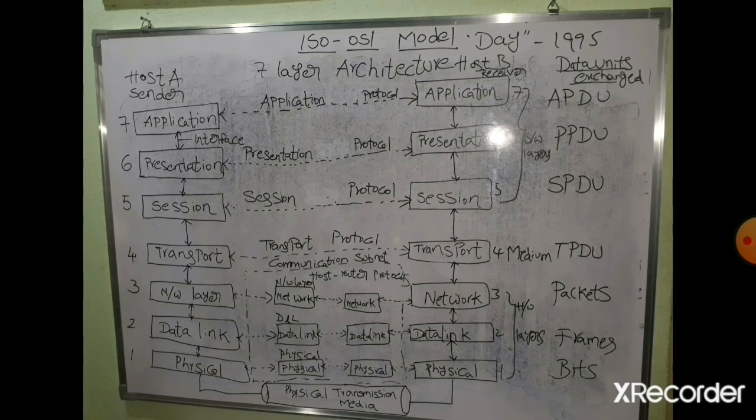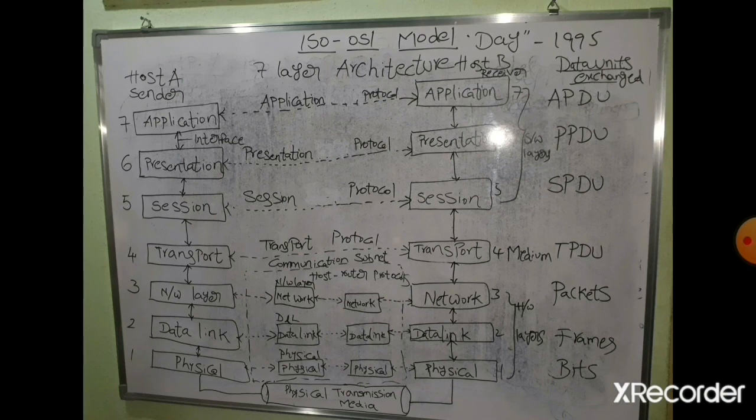So within a fraction of a second, that is how the data is transmitting. This entire process can be done within a fraction of a second only. So that is the real time application, one application we can see for understanding the OSI model. So it is about the OSI model diagram.